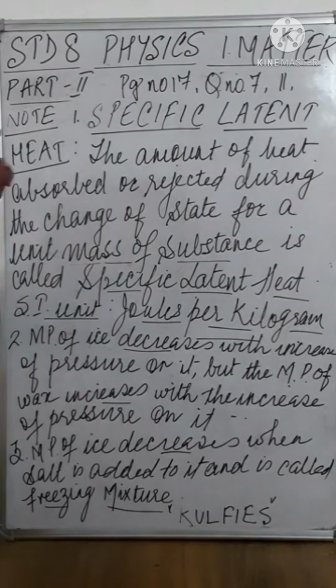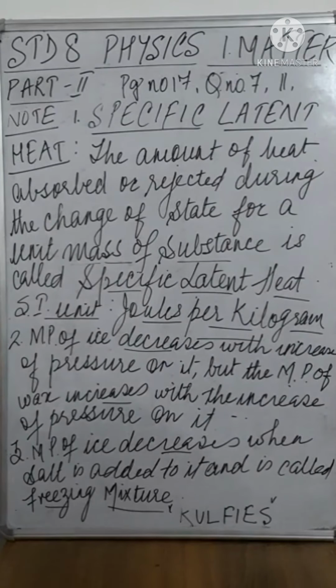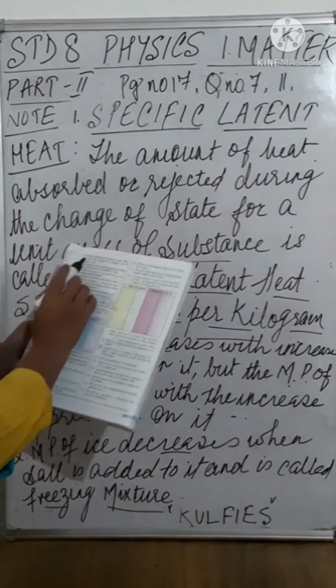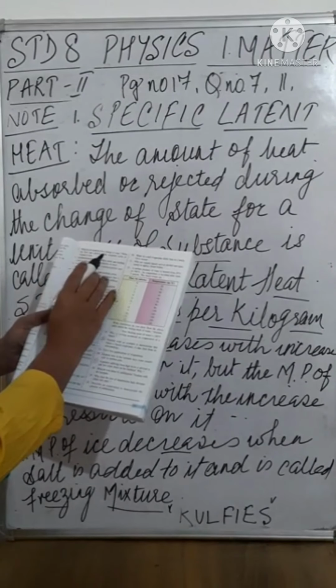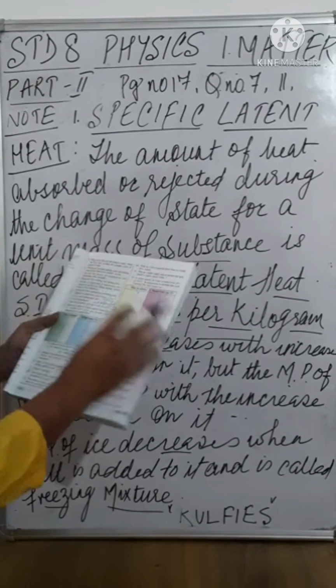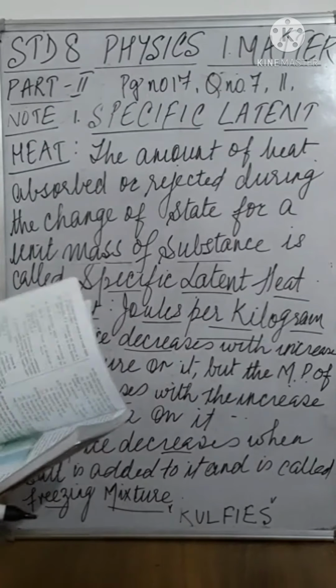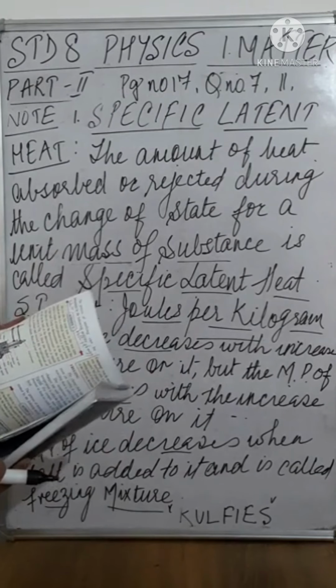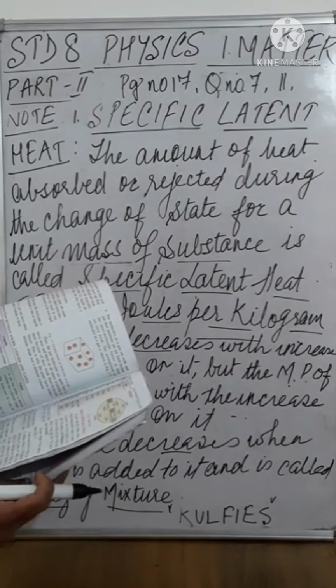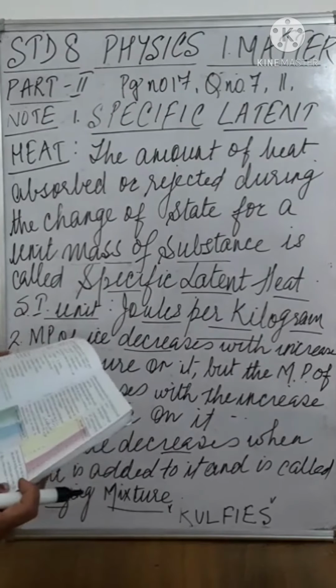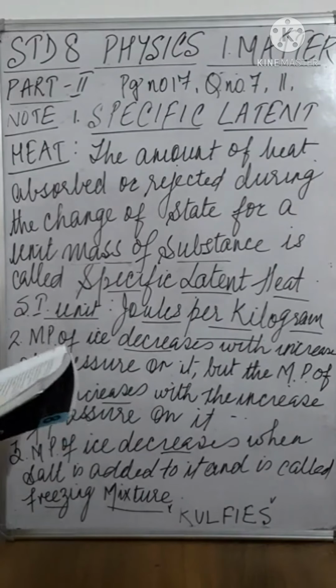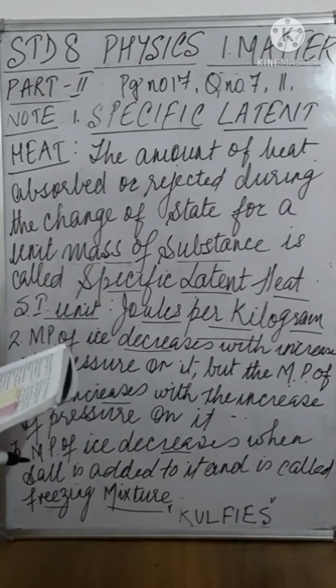Once again, question number 7, which is, what do you mean by the change of a state? Write the flow chart showing the complete cycle of change of a state. The answer is given on page number 7, figure 1.8, and I have also explained it in this video.